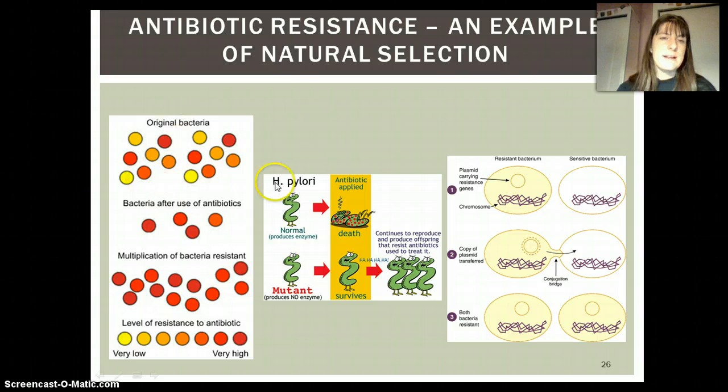So with our original bacteria population, see how there's variation, there's differences, and there are a couple pieces or a couple bacteria that are already resistant to the antibiotic. And so if you use antibiotics, then all of the ones that have low resistance are going to die out, but the ones that are left, those very few, those ones now have this whole open space where they can continue to reproduce, and they're going to multiply, and we have a population that becomes resistant to antibiotics.